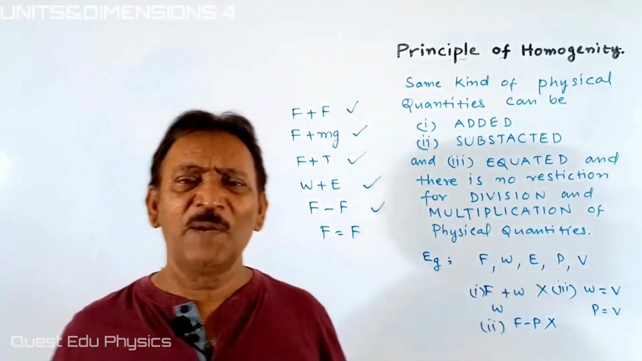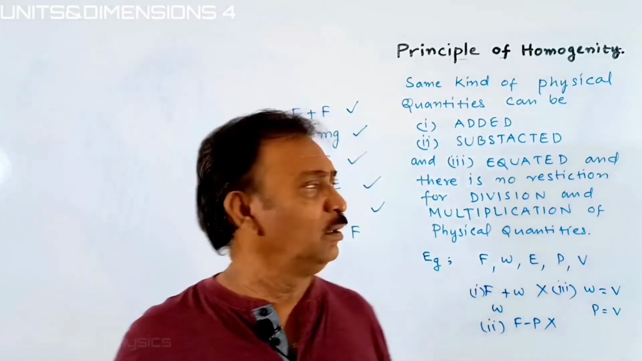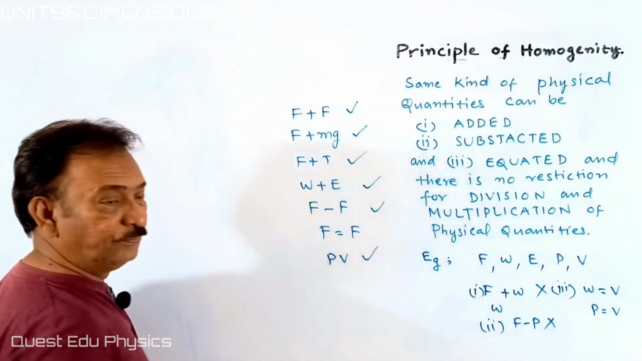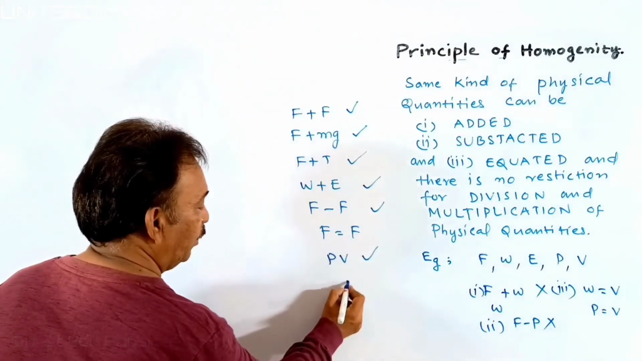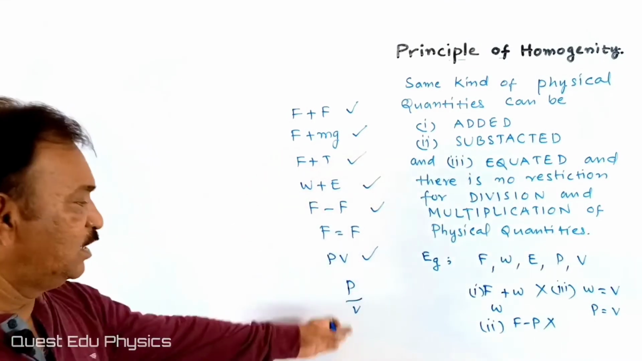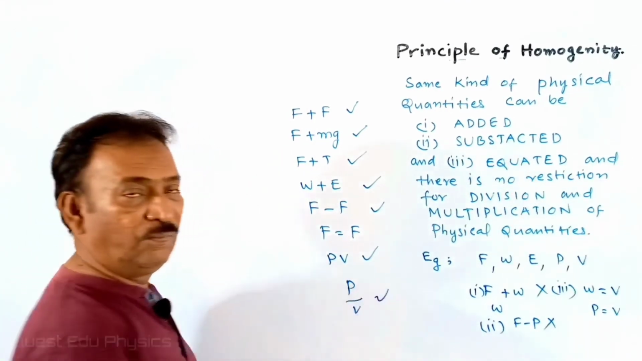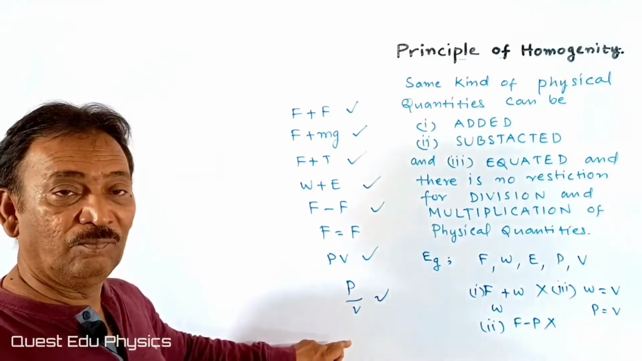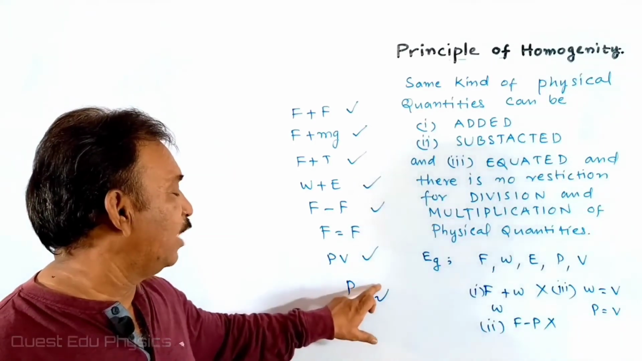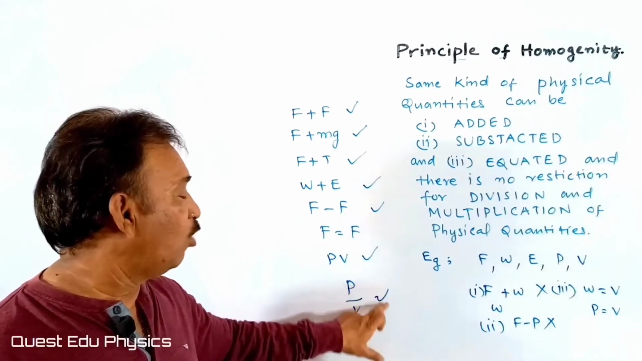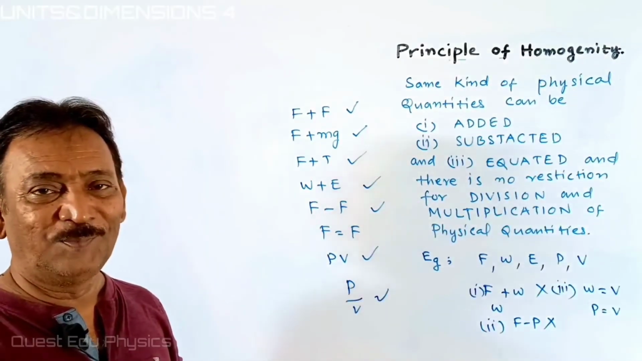Pressure can be multiplied with volume. It's okay. Pressure can be multiplied with volume. It's right. Okay, students. Pressure can be divided with velocity. It's okay. But pressure cannot be added with volume. Pressure cannot be subtracted from volume. And pressure cannot be equated with volume. Okay, students.